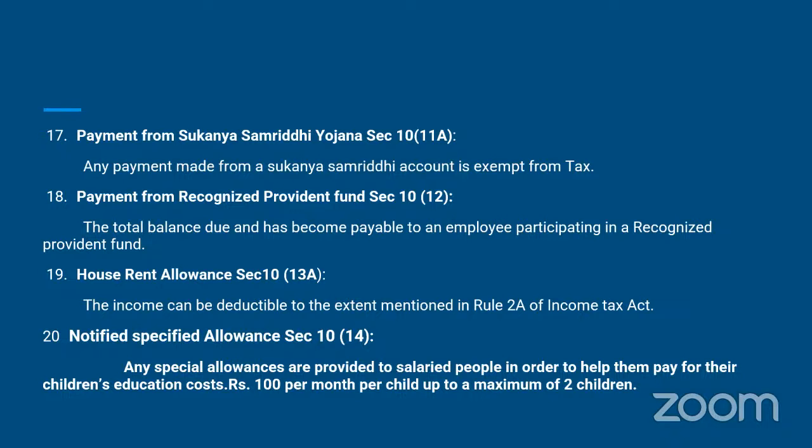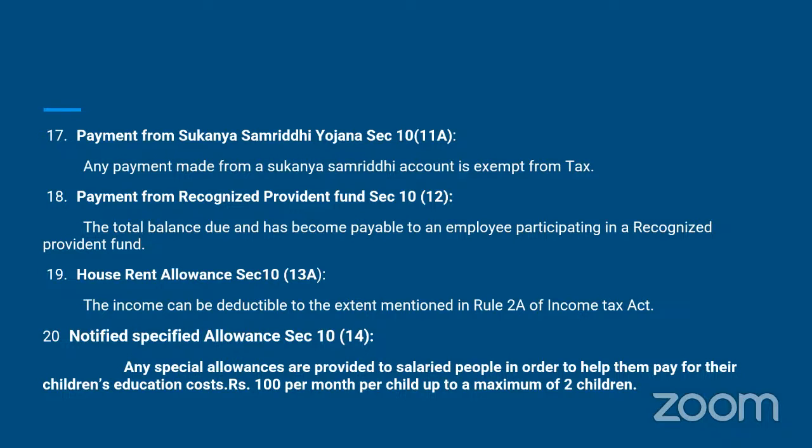Next one, payment from recognized provident fund under section 10(12). The total balance due and payable to an employee participating in a recognized provident fund. This amount is also not taxable. Next one is house rent allowance under section 13A. Under section 10(13)(a), the income can be deductible to the extent mentioned in Rule 2A of the Income Tax Act.